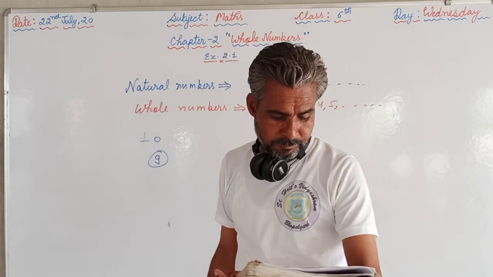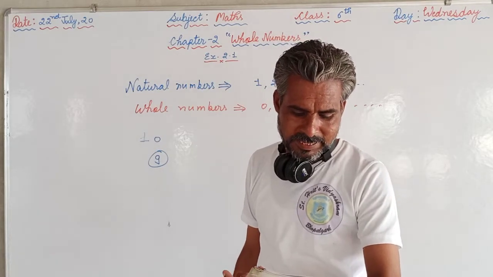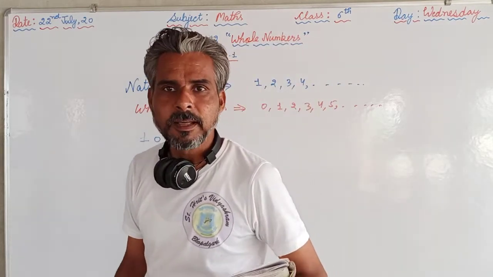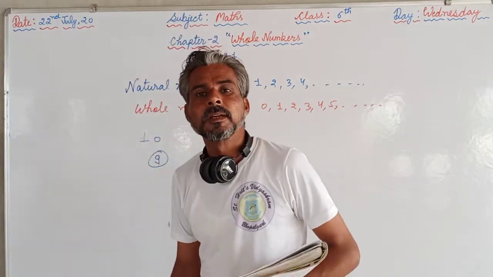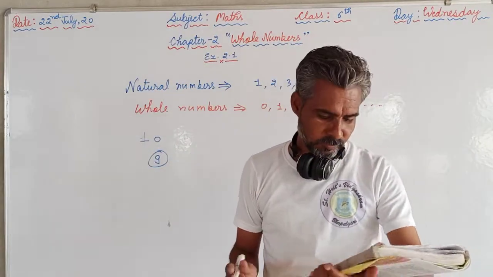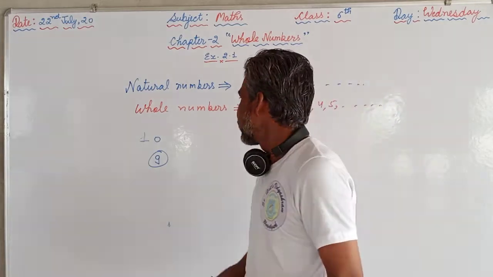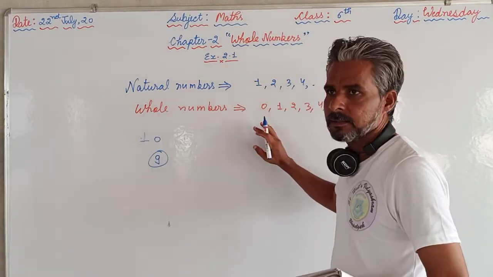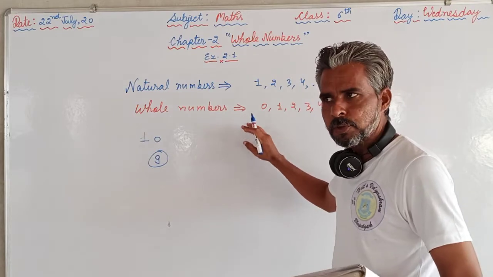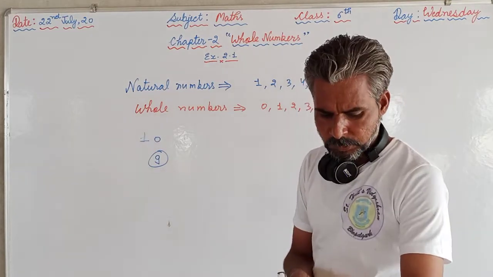And K: the whole number 13 lies between 11 and 12. Does 13 come between 11 and 12? No, it comes after 11 and 12. So this is again false. L: The whole number 0 has no predecessor. There is nothing before 0 in the whole numbers. Yes, there is nothing before 0. That's why it is true.